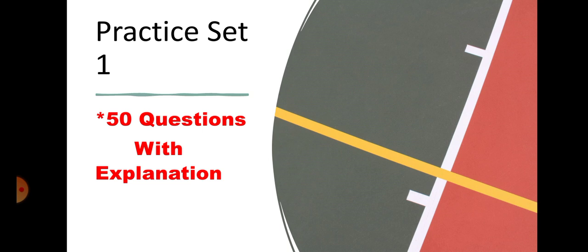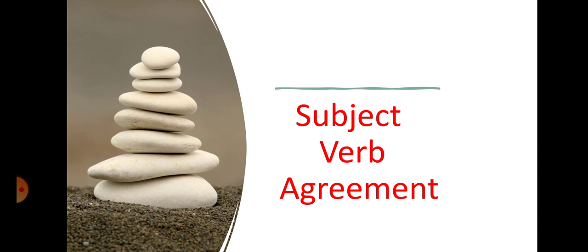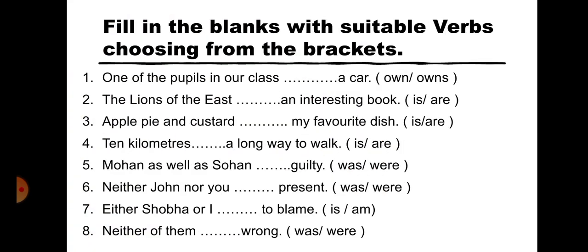Students, today we are here with our practice set 1. This is 50 questions here with explanation, and the topic of the questions is subject verb agreement. Students, we all already read what subject verb agreement is. Verb must be according to the subject. There must be agreement between subject and verb. So, let's start the practice set, students. There are 50 questions and with the explanation we are going to solve it. So, fill in the blanks with suitable verbs choosing from the bracket.